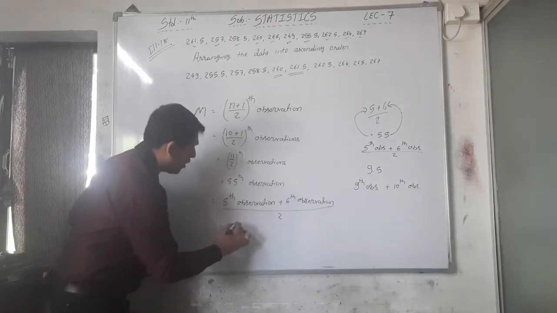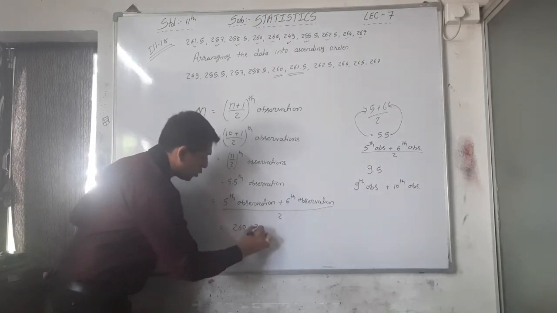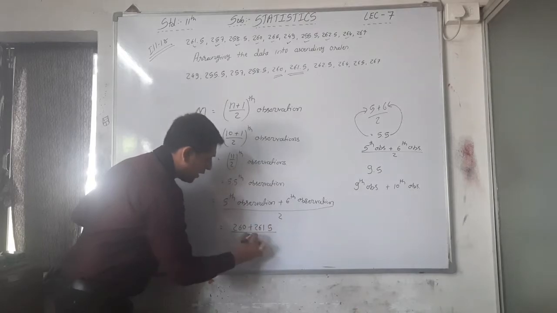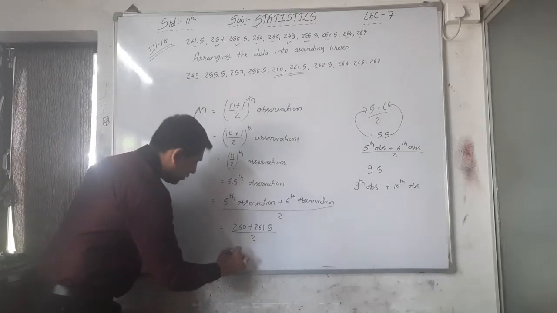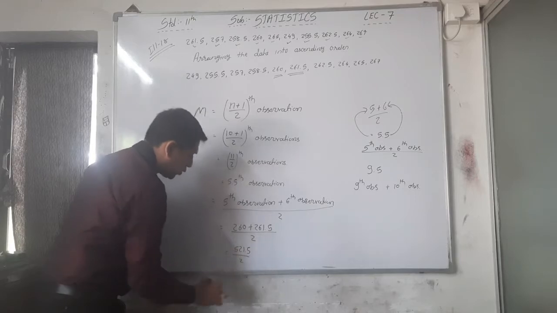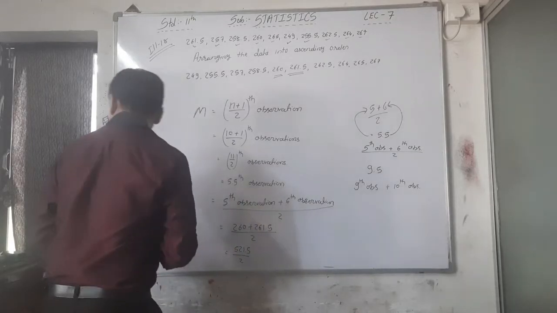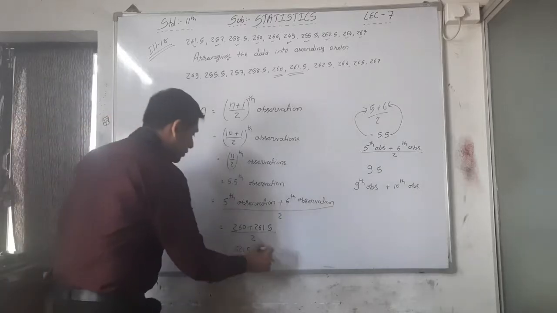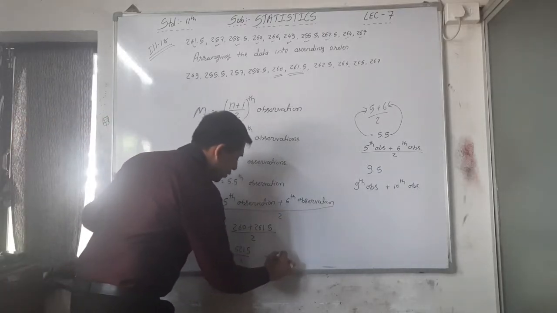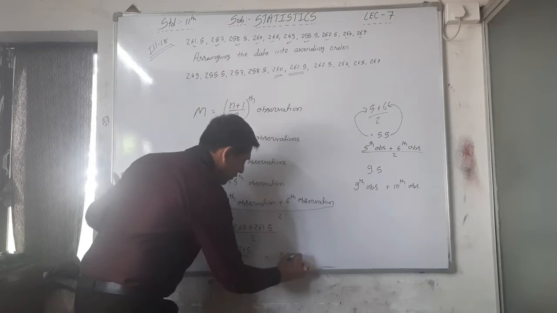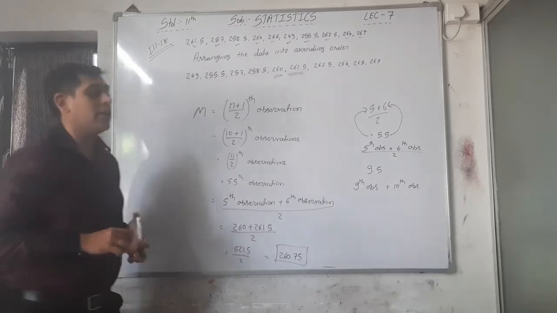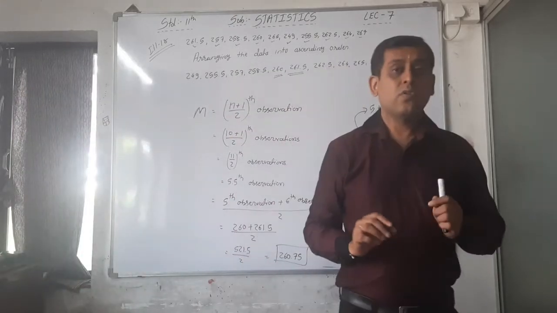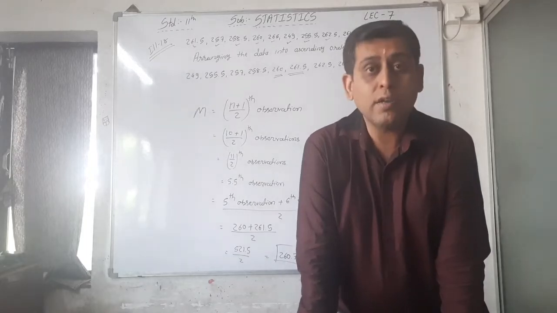We have to add these values, 260 plus 261.5 divided by 2. That is what? 521.5 divided by 2, and that is 260.75. Yes, it is. We can say 260.75 is your median.